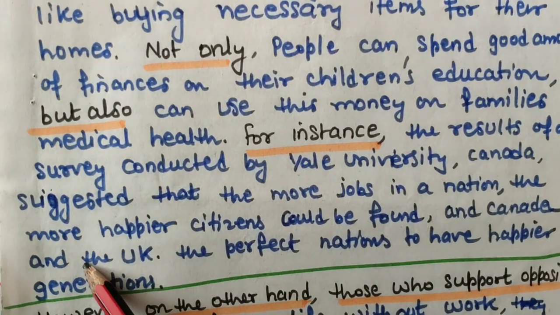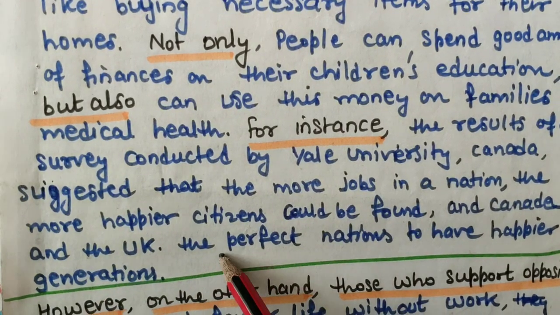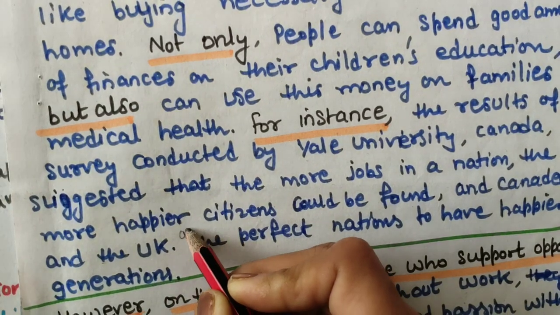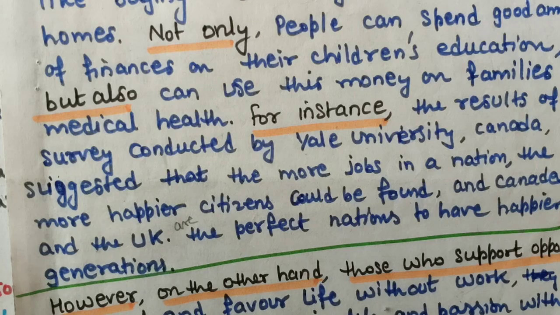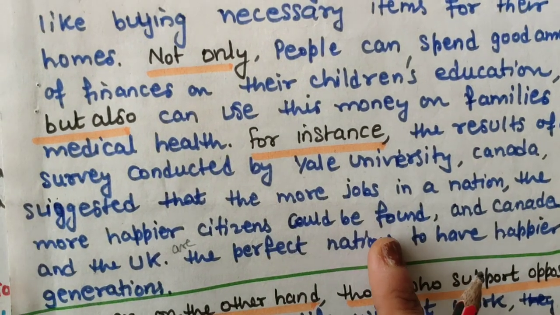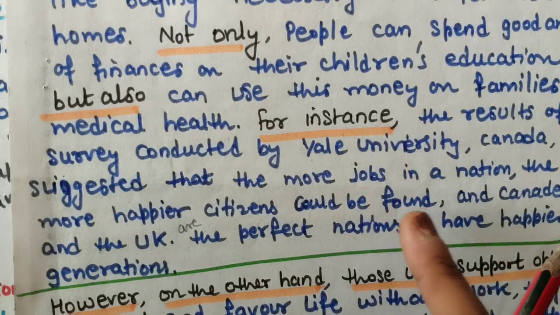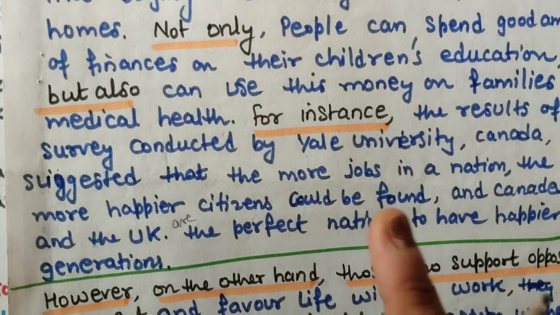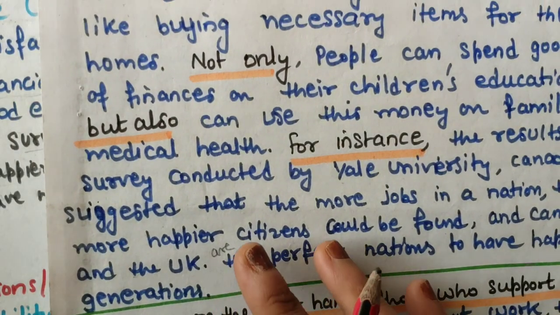and Canada and the UK are the perfect nations to have happier generations. So this example I have just supported my point. The more jobs means the more work in a nation, the more happier citizens can be found or could be found. Okay. Now one important thing you should remember.